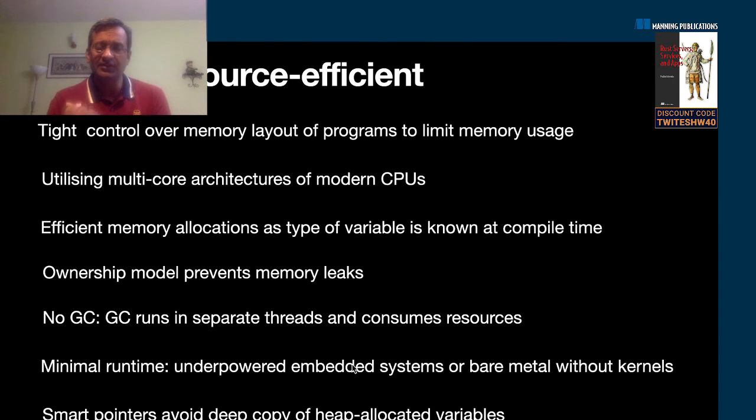And having a small footprint matters when you think about it from an organization's perspective. Today the conventional thinking is that, okay, memory is cheap, or disk is cheap, let's just throw in more, spin up one more virtual machine and do it, right? But that kind of thinking is not the default thinking in Rust. You can actually control every aspect of it and make sure that you get more bang for your buck, so to speak. When you hire resources on the cloud, you can extract much more performance out of it when you use a language like Rust.